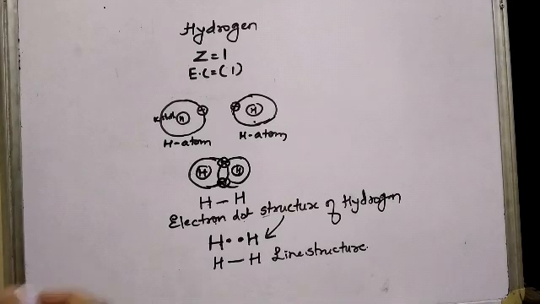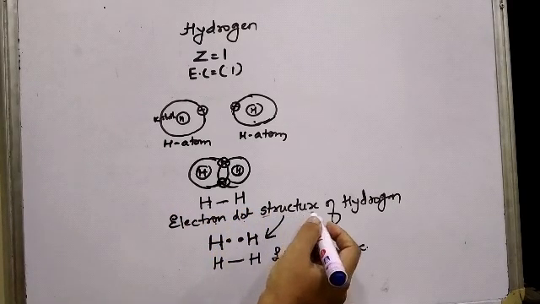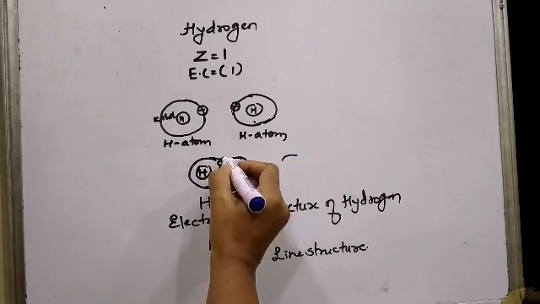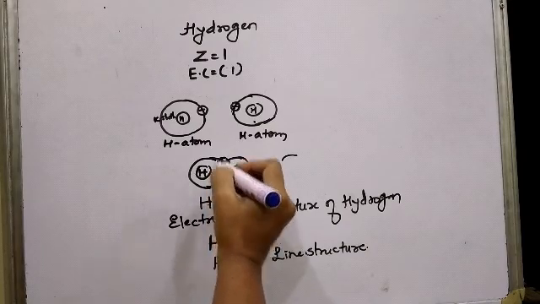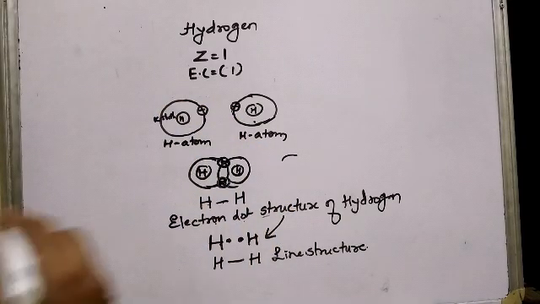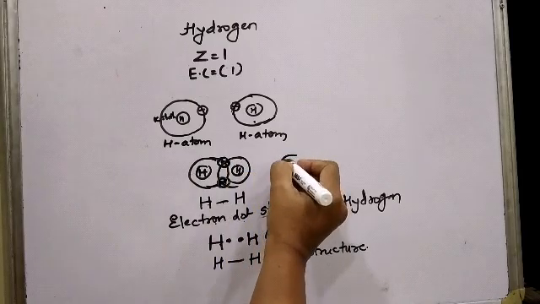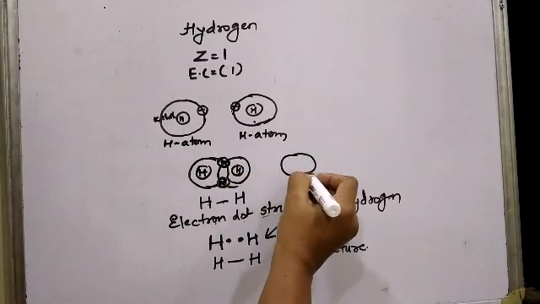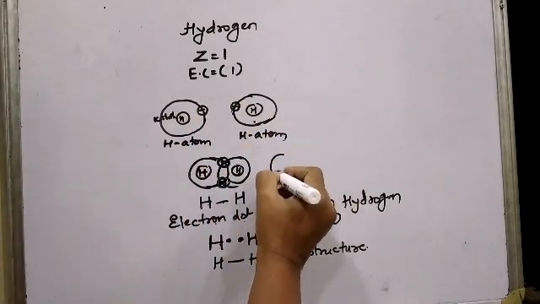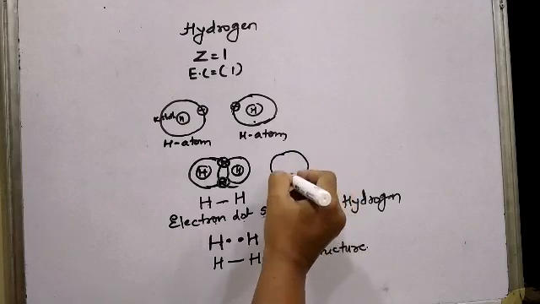We can also show the electron dot structure of hydrogen molecule with the help of circles. So suppose here, see here, I have shown one electron and here I have shown one electron. So if I want to show the electron dot structure of hydrogen by drawing the circles, this is one hydrogen atom.